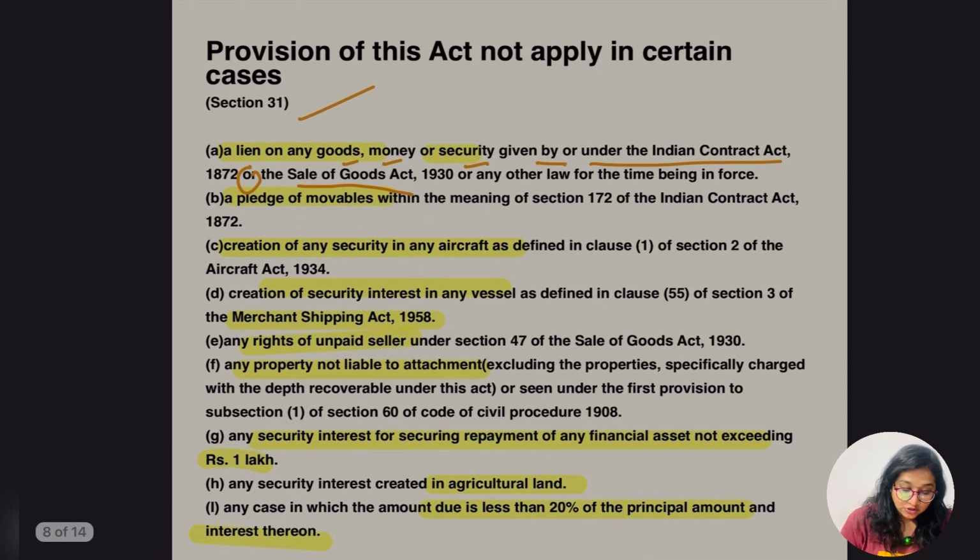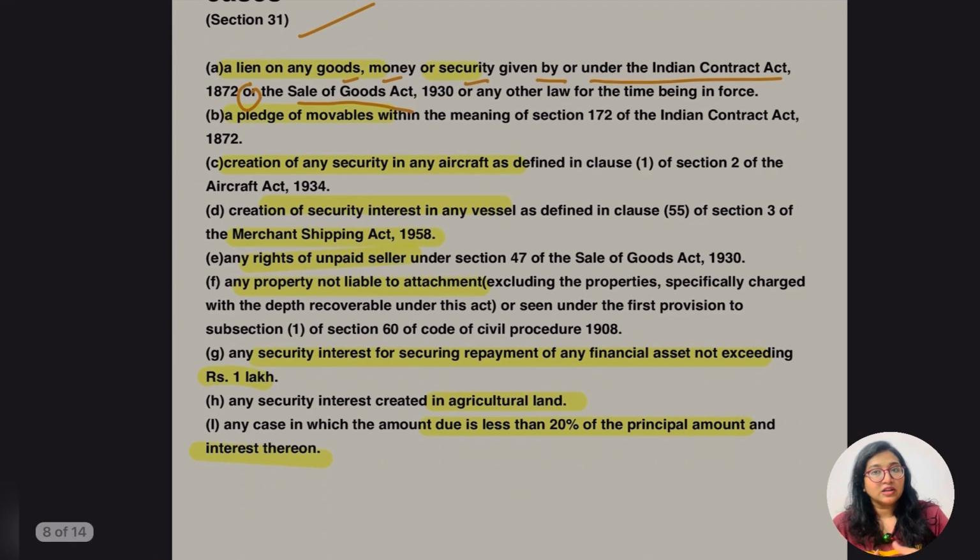So let's make a very quick summary of this section 31 where this is not going to apply. First was a lien on any goods, money or securities as per the Indian Contract Act or Sale of Goods Act. Second is the pledge of movables. Third is the creation of security related to an aircraft. Then next was a vessel.